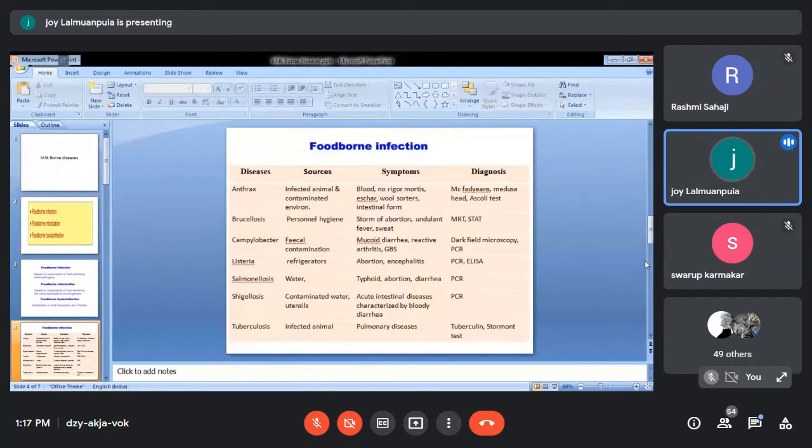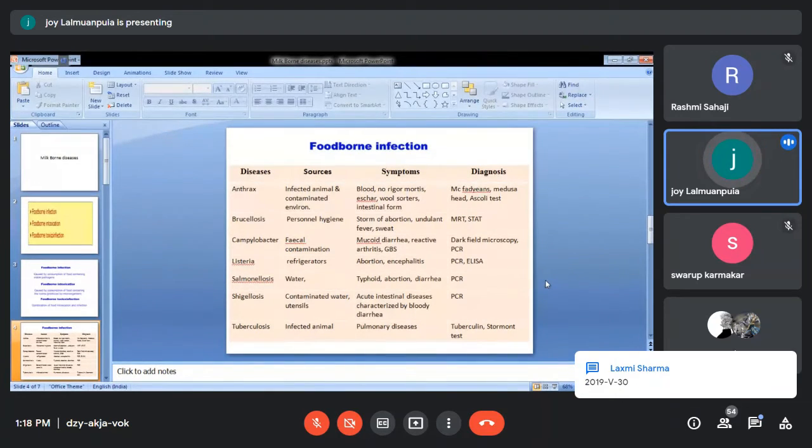Generally, it will cause mucous diarrhea, and there may be reactive arthritis (RA), which is seen in a lot of people, especially those who are immunocompromised, and you will see GBS. This is nothing but Guillain-Barré syndrome. What happens is that these are nerve problems, especially at the end part of the nerve. Okay. And diagnosis is by PCR, and dark field microscopy is also used.